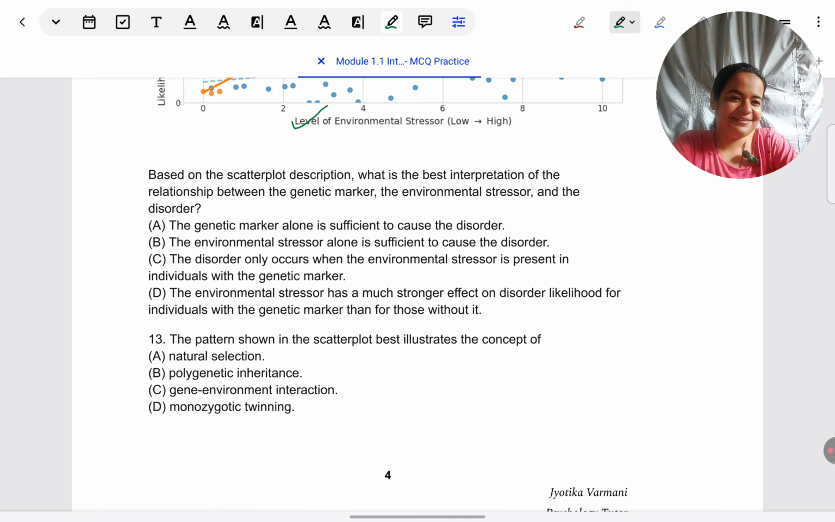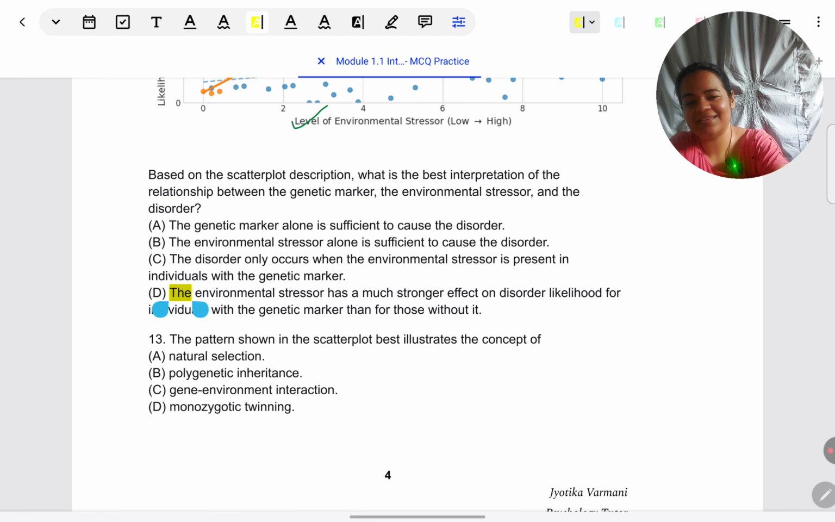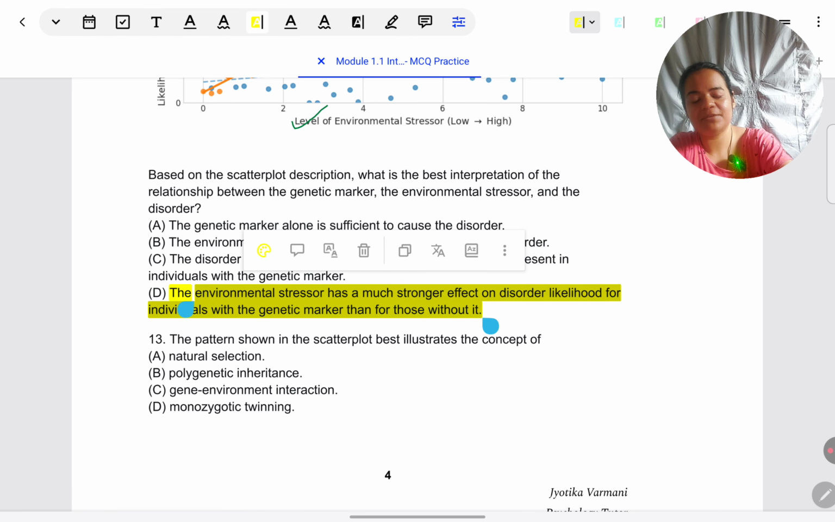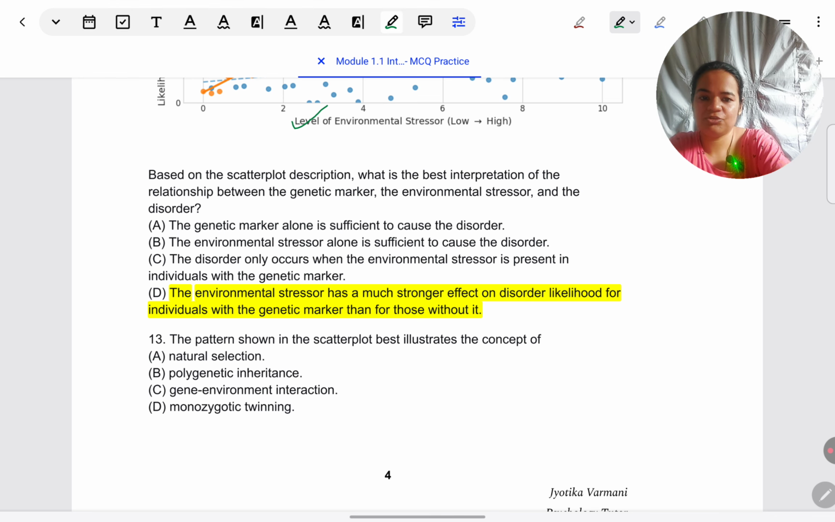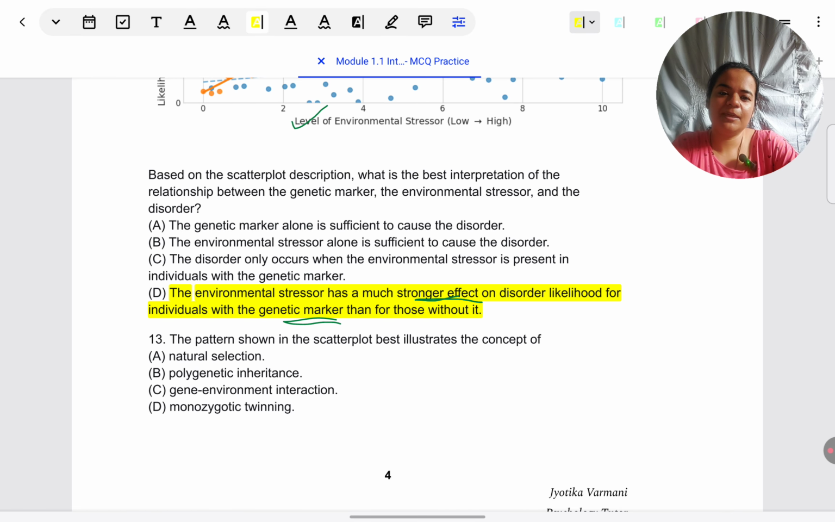Okay, I've already read out, right? I have already explained where the strong correlation is there, where the weak correlation is there. So D is the correct answer according to what I have explained to you. Environmental stressor has a stronger effect, like I said, stronger correlation when I was explaining, with the genetic marker, because the orange line was steeper, I interpreted that, compared to those who don't have the genetic marker, the blue line which was flatter than the orange line. Okay, so that is the thing. Let me see, is any response choice confusing?